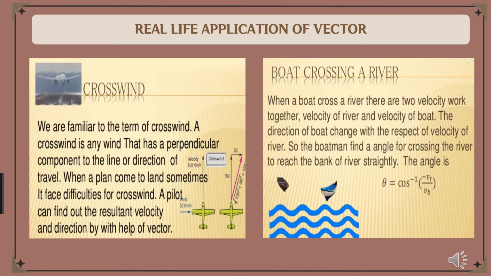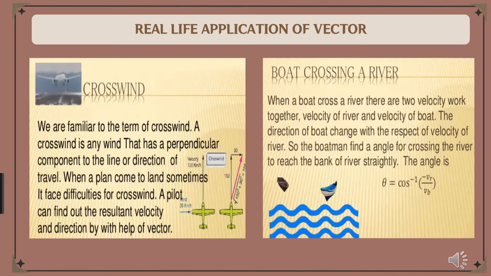Number 1. Crosswind. We are familiar with the term crosswind. A crosswind is any wind that has a perpendicular component to the line or direction of travel. When a plane comes to land, sometimes it faces difficulties because of crosswind. A pilot can find out the resultant velocity and direction with the help of vector.